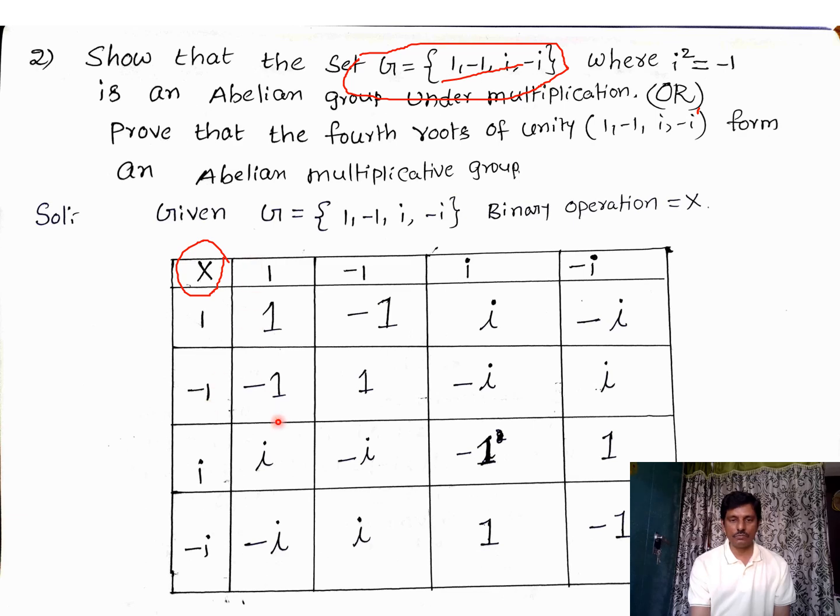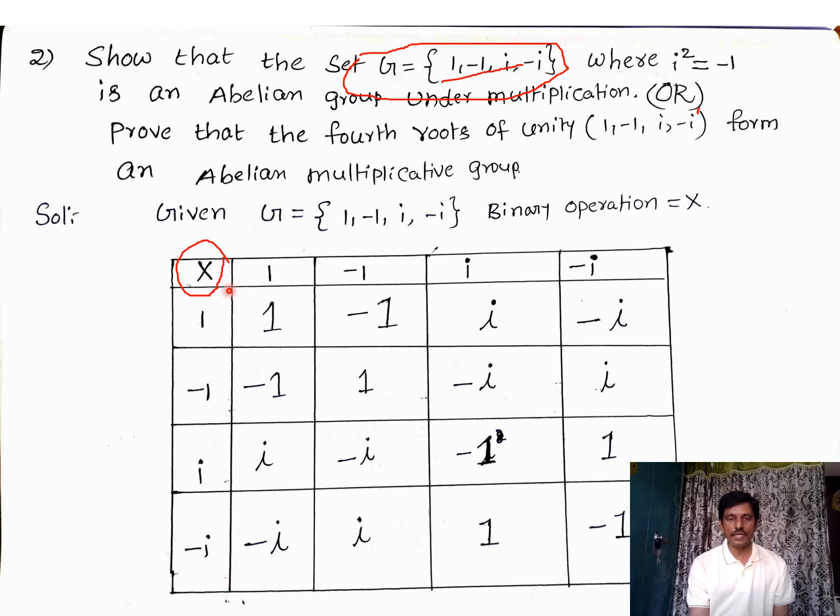Minus 1 into 1 equals minus 1. Minus 1 into minus 1 equals 1. Minus 1 into i equals minus i. Minus 1 into minus i equals i. Coming to the next row, the same process applied for the remaining rows also. i into 1 equals i, i into minus 1 equals minus i, i into i is i square, and i square is nothing but minus 1. Already we know that in complex numbers i square equals minus 1. So don't write i square, write minus 1. Clear? And i into minus i is minus i square, minus into minus is plus 1.